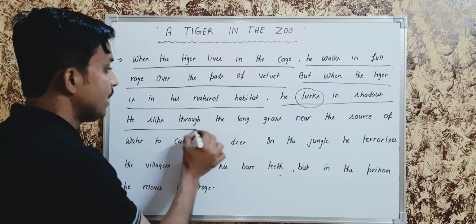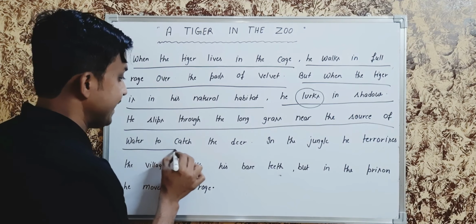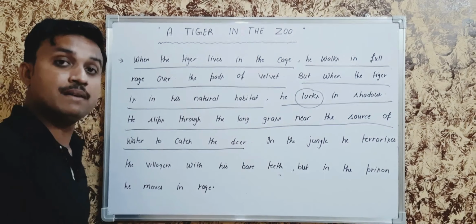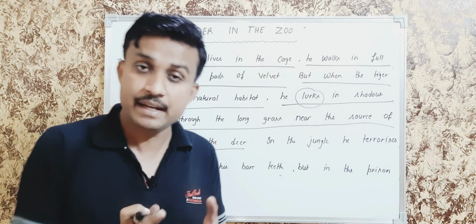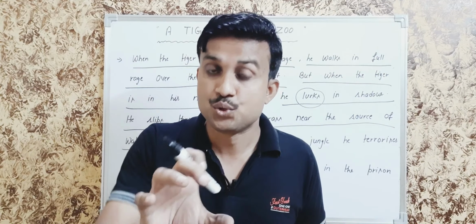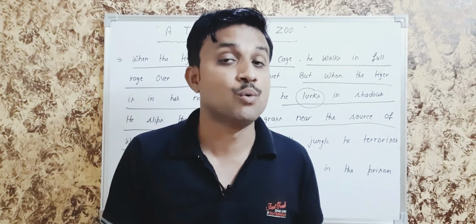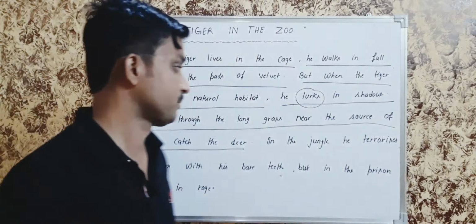He slips through the long grass near the source of water to catch the deer. But why? To catch the deer, because the tiger wants to hunt wild animals.